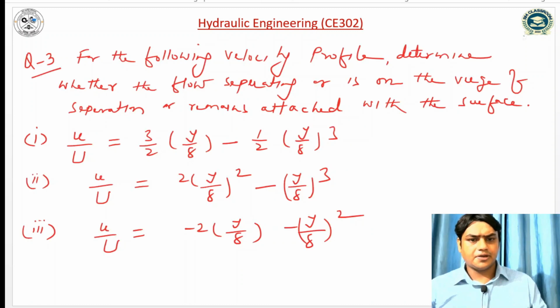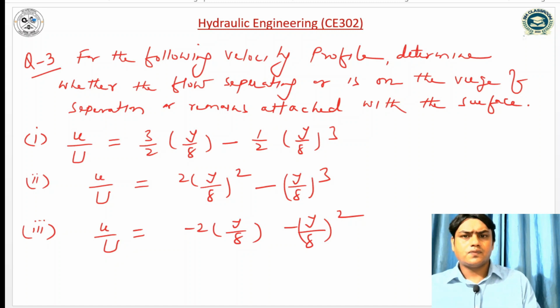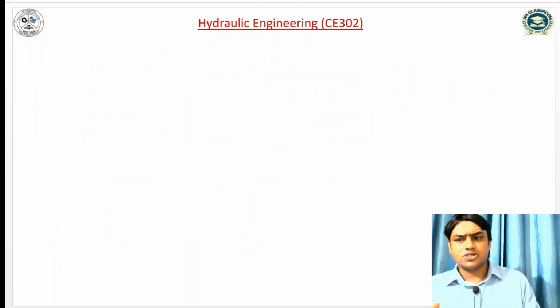So let us take another problem. For the following velocity profile, determine whether the flow is separating, or on its verge of separation, or remains attached with the surface. Three velocity profiles are given and we have to identify whether flow is separating, not separating, or is on the verge of separation. So let us take one by one. So the first part,